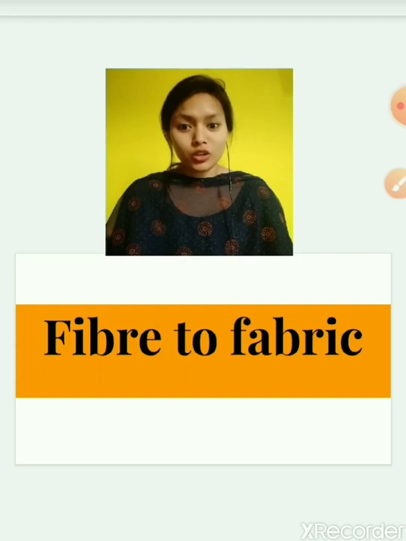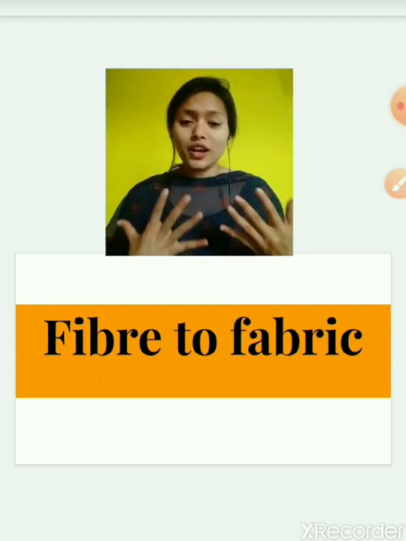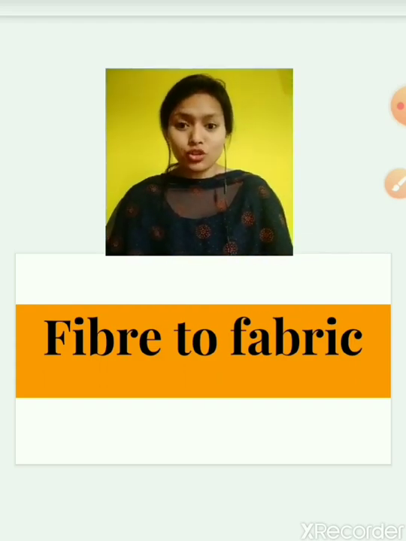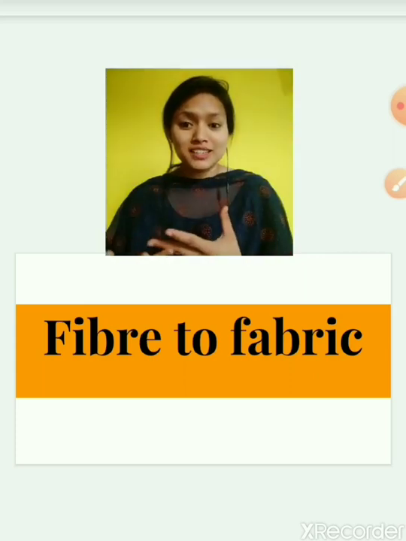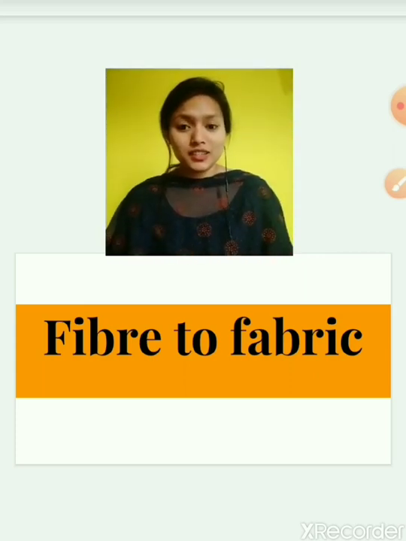Have you ever been to a clothes shop? Yes, you all must have gone there. So have you observed that there is a variety of material in the clothes shop? You must have seen cotton shirts there, silk saris, and curtains. So many materials are there.